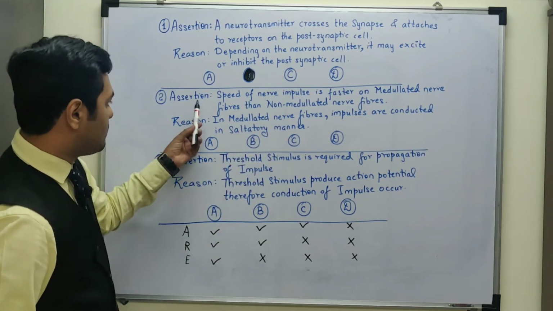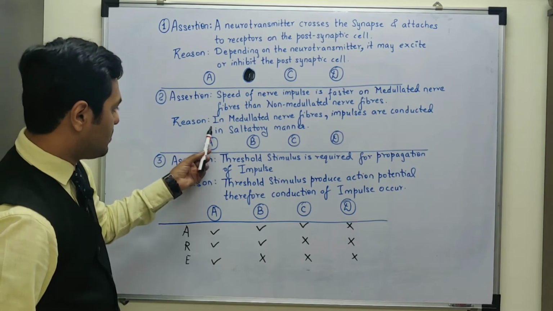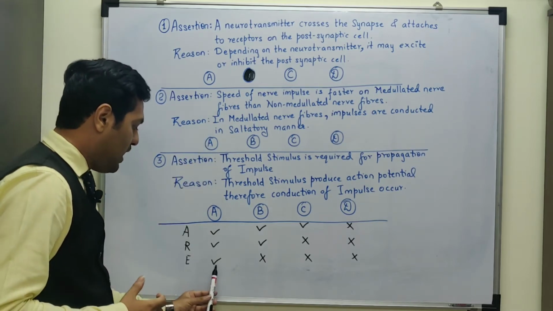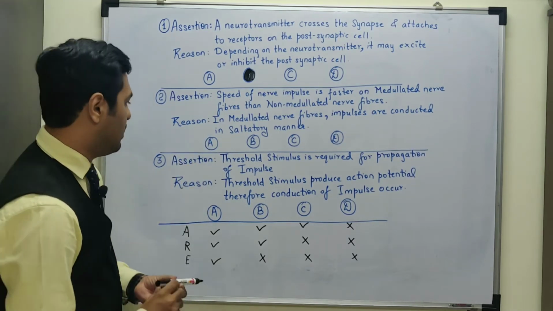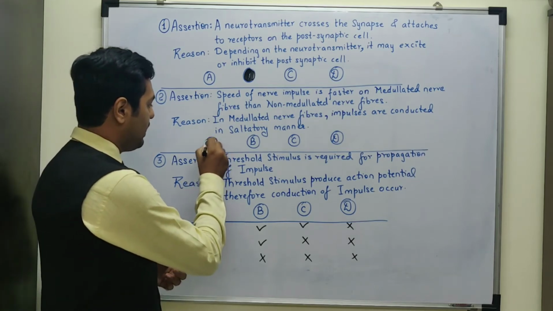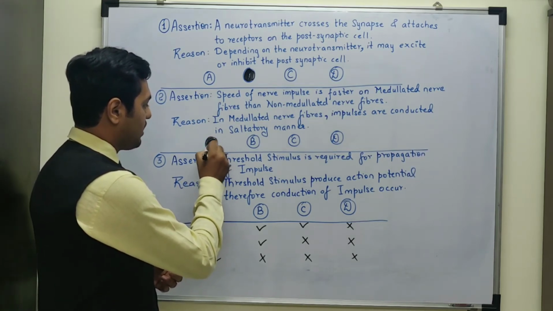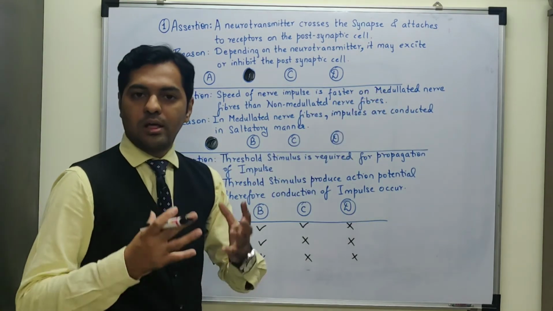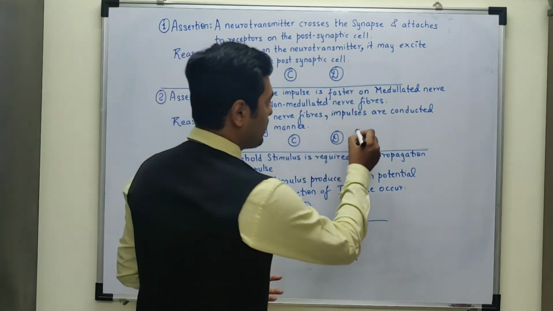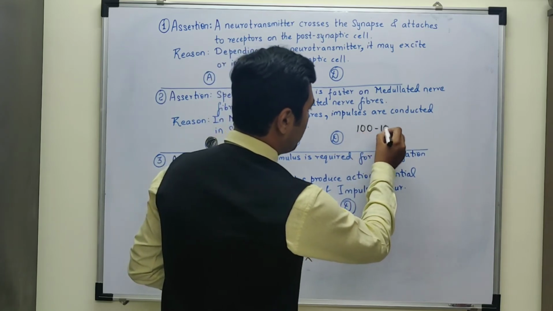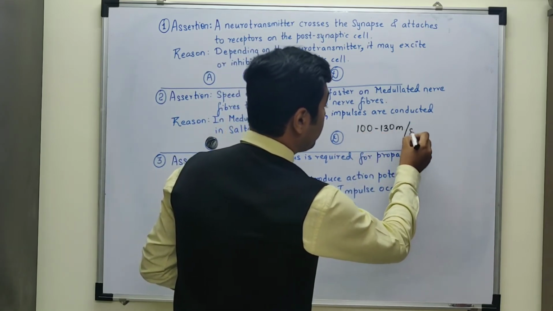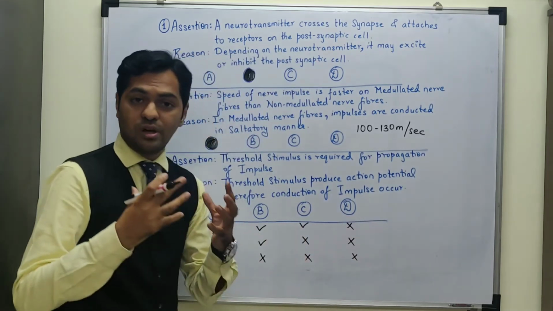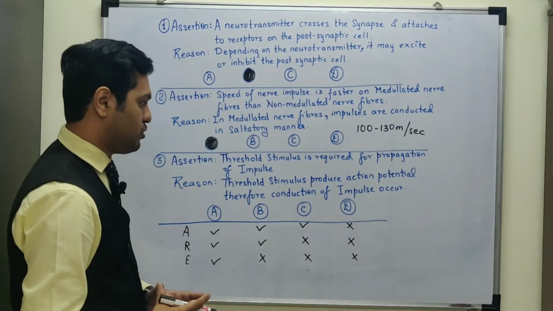as saltatory conduction, which is specifically observed in myelinated neurons. So here assertion statement is correct, reason statement is correct, and reason is also the correct explanation. Hence here option A is the correct answer. In fact, to tell you more, in a myelinated neuron, the velocity of the nerve impulse in mammals can be around 100 to 130 meters per second. That is the velocity of the nerve impulse conduction.